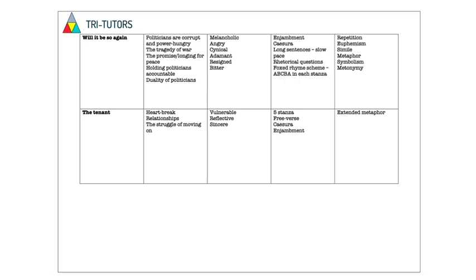And lastly, The Tenant. The theme and message is heartbreak, relationships, the struggle of moving on. The tone is vulnerable, reflective, and sincere. The structure is 5 stanzas, free verse, caesura, and enjambment are used, and the poetic techniques could be extended metaphor.